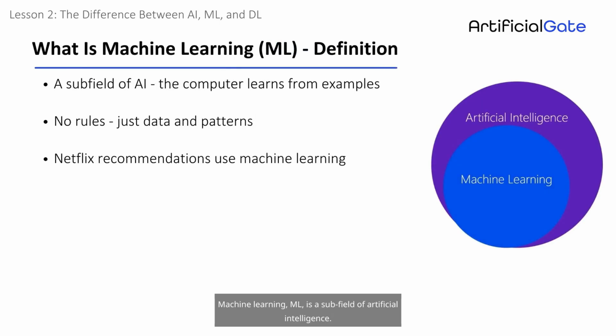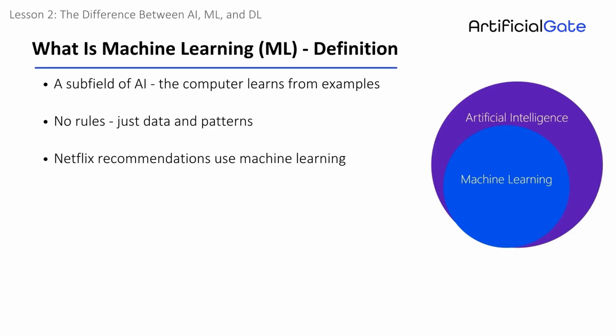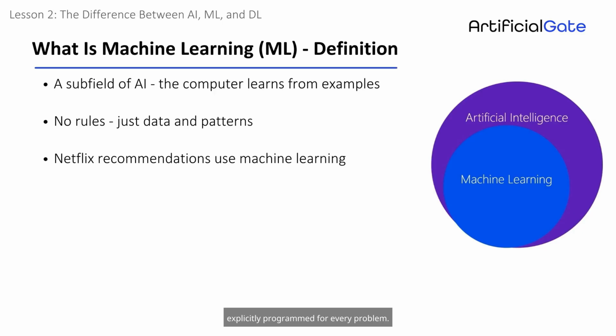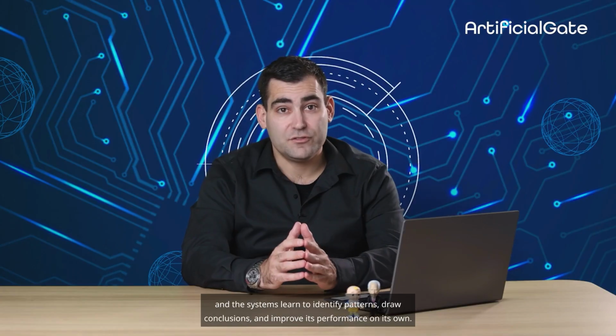Machine learning, ML, is a subfield of artificial intelligence. In this domain, computers and software systems learn independently from examples and patterns without being explicitly programmed for every problem. Instead of providing the system with a fixed set of rules, we give it a large amount of data and examples, and the system learns to identify patterns, draw conclusions, and improve its performance on its own.